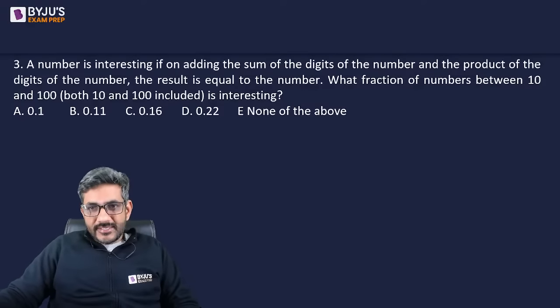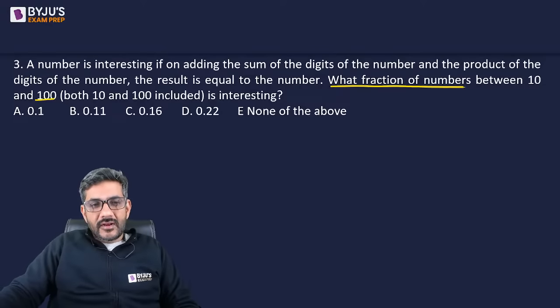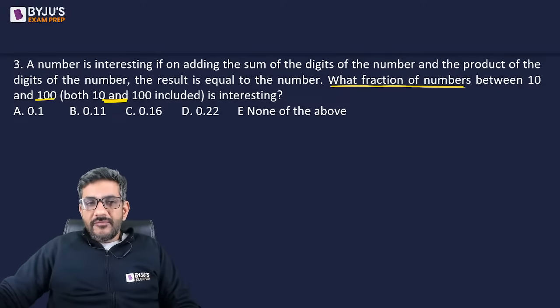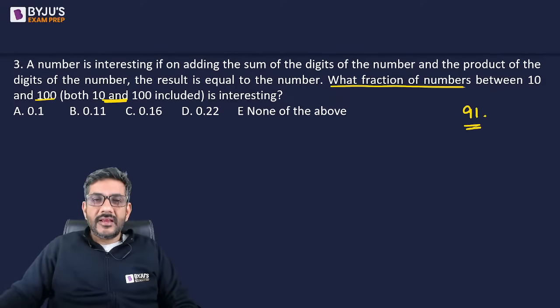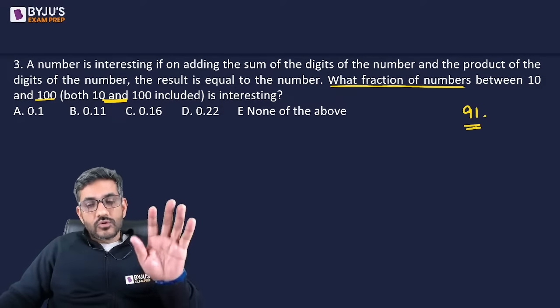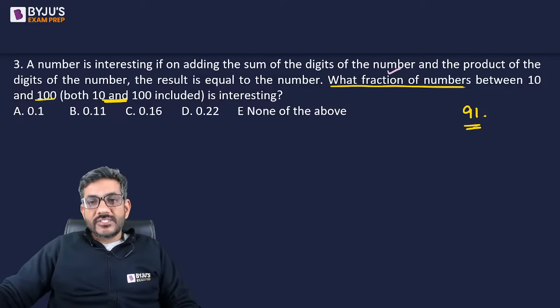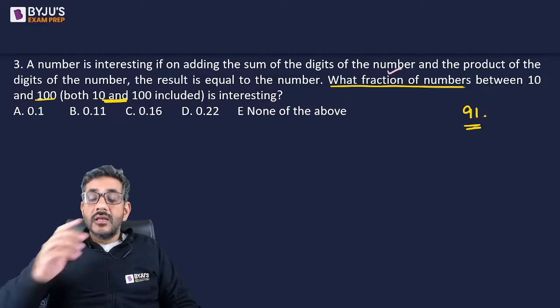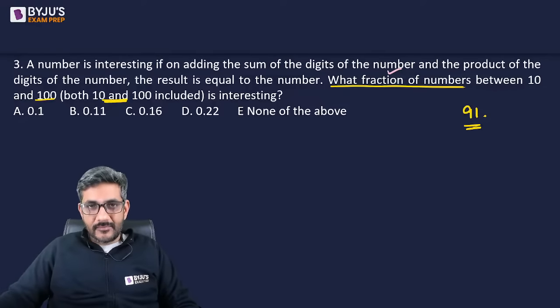See, the first point is, what fraction of numbers between 10 and 100, both included? So if 10 and 100 both are included, can I say the total number of numbers is 91? Is that right? If 10 and 100 both are included, the total number of numbers would become 91. The question is asking what fraction of numbers in this range. That means what fraction of numbers out of 91 are interesting.